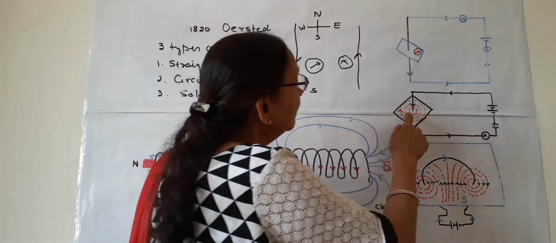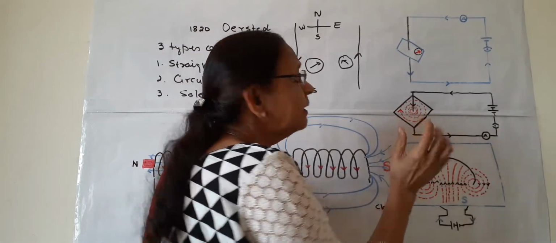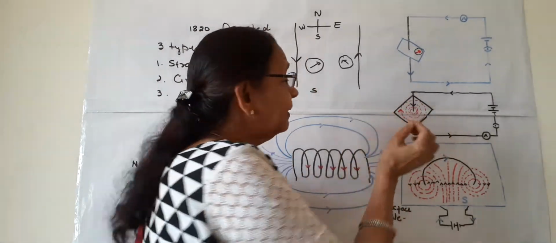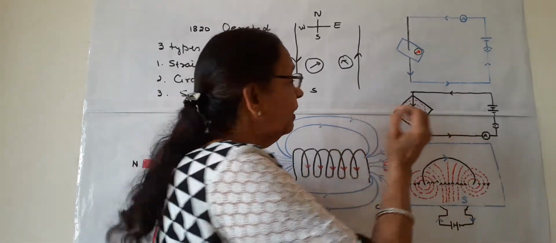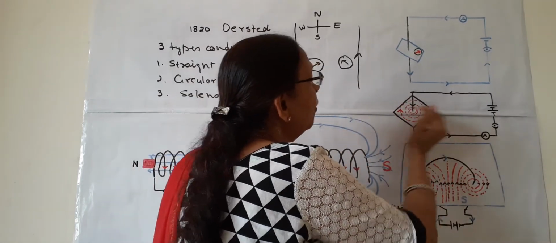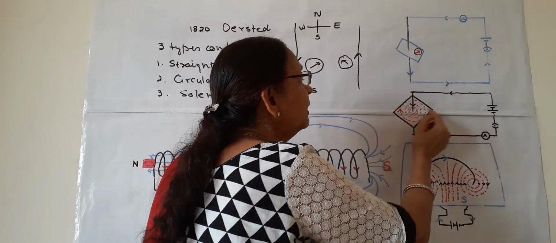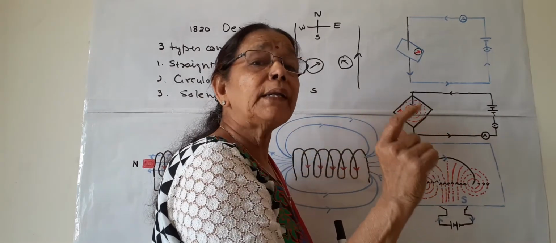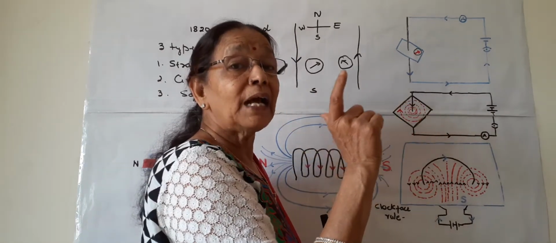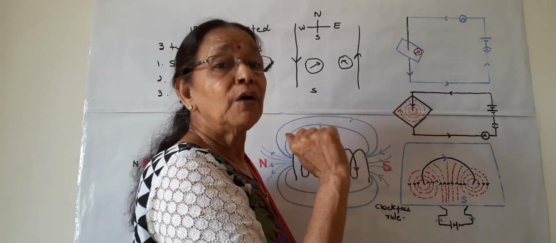What we can see is that near the conductor, the rings are close to each other. And as we go far from the conductor, the rings are quite apart from each other; larger rings are formed.